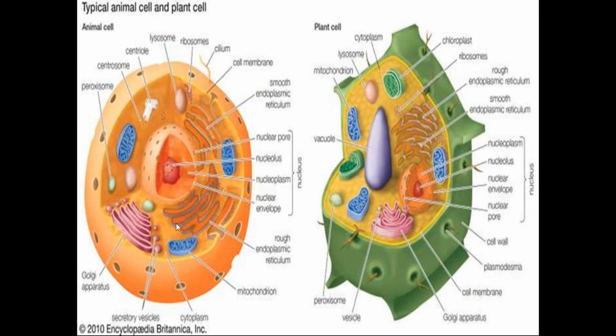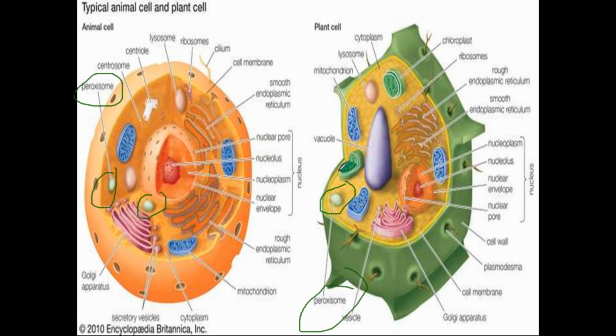Now, if you see an animal cell and a plant cell, can you see here? This is the peroxisome. Peroxisomes are present here. See this, peroxisomes. So both animal and plant cells have peroxisomes,